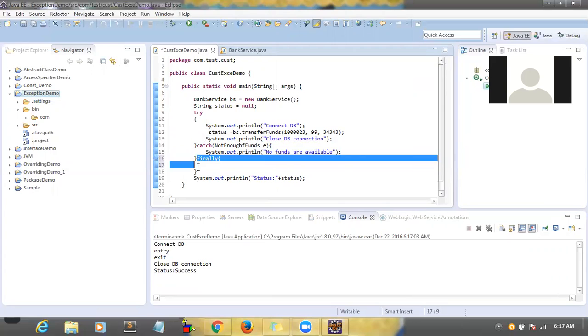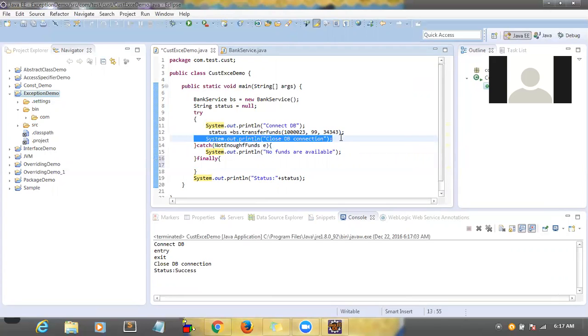This block should always be after the catch block, and it is an optional block. So you can keep all housekeeping activities inside this block, like closing the DB connection, closing the file system, all those things you can keep under the finally block.